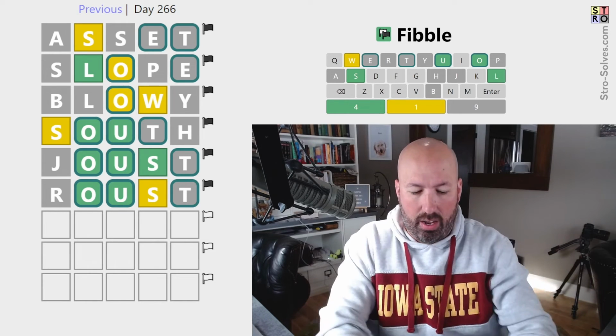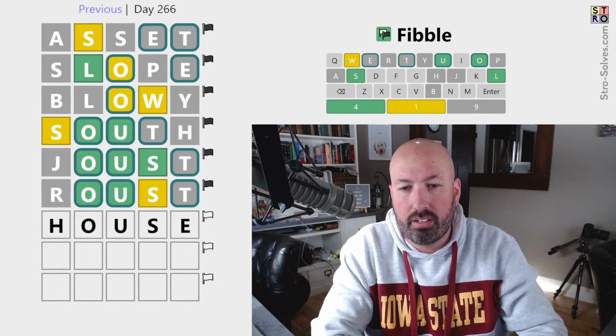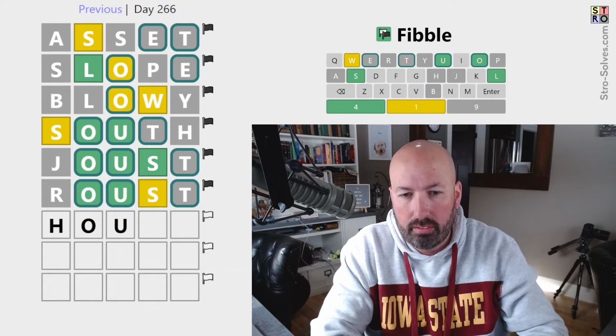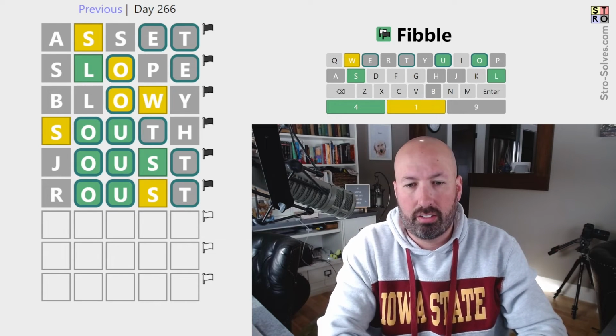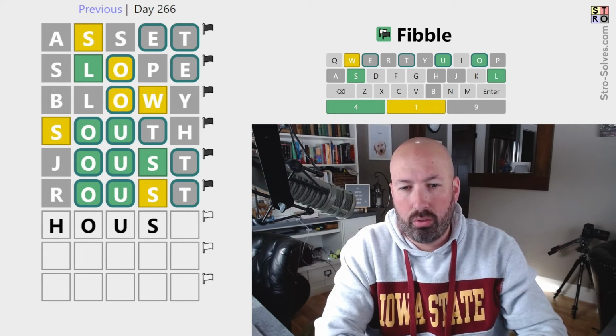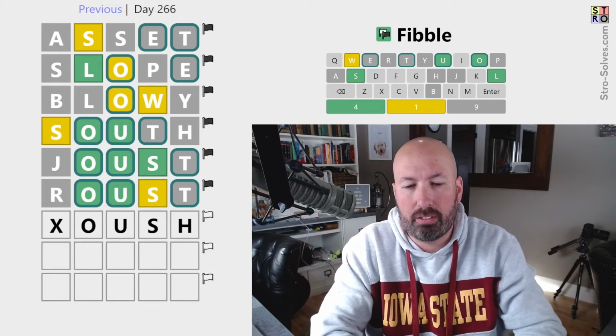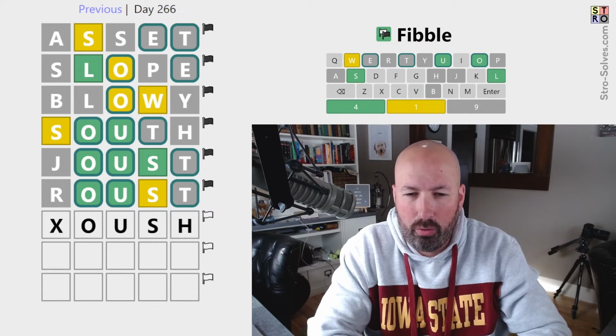Now, it can't be house because we know there's no E. So I'm just thinking if the H was the lie here and there is an S, H-O-U-S, I don't think works, but it could be something like this? I don't know what that would be either.